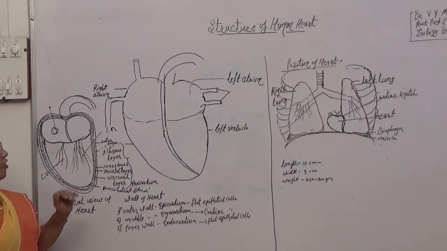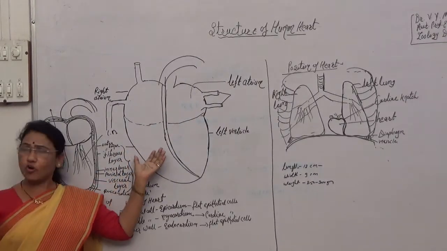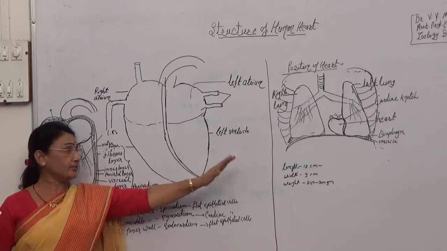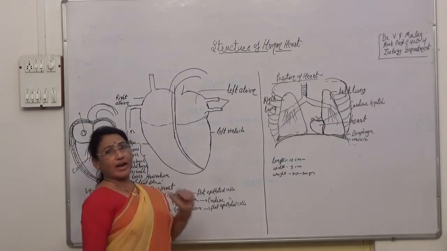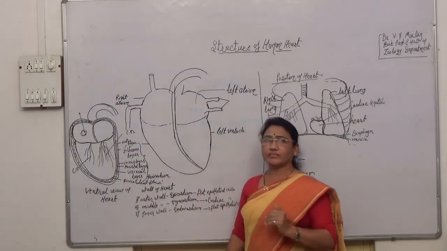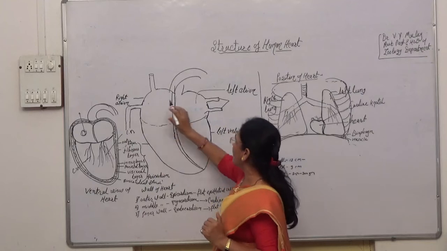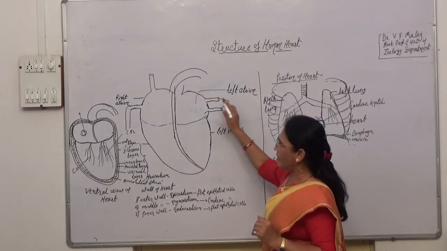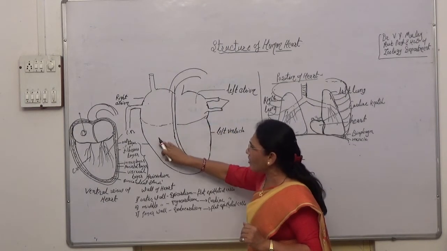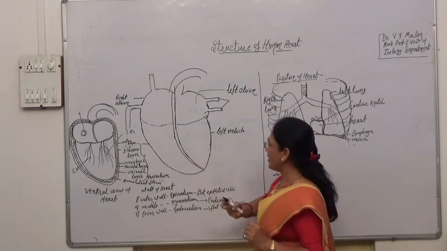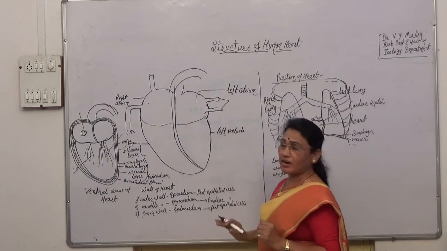This transverse septum now forms four chambers. You are looking here, these are the four chambers. Now this side of the heart is always the right side, and this side of the heart is the left side. The upper chamber is called the auricle or the atrium, and the lower chamber is called the ventricle. This upper chamber is the right atrium or the right auricle, and this is the left atrium or the left auricle. These are the thicker and larger chambers than the auricles. These are called the right ventricle and the left ventricle. So this is the four-chambered human heart.